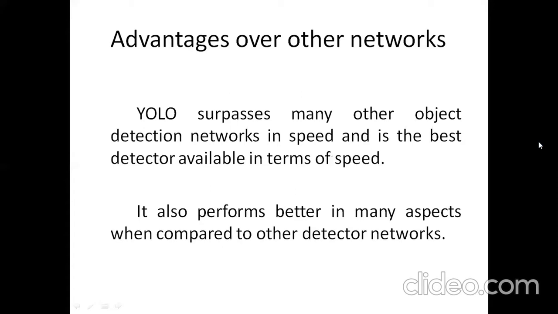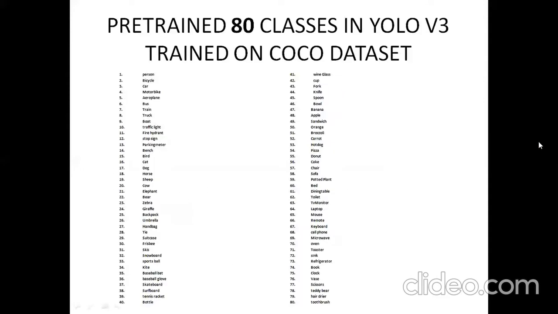YOLO surpasses many other object detection networks in speed and is the best detector available in terms of speed. It also performs better in many aspects when compared to the other detector networks. This is the list of 80 classes in YOLO v3 which are pre-trained on the COCO dataset. These are a huge variety of classes.